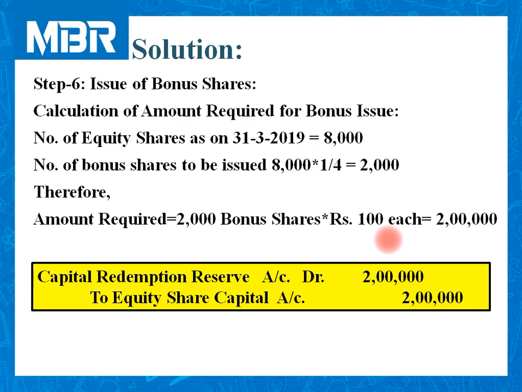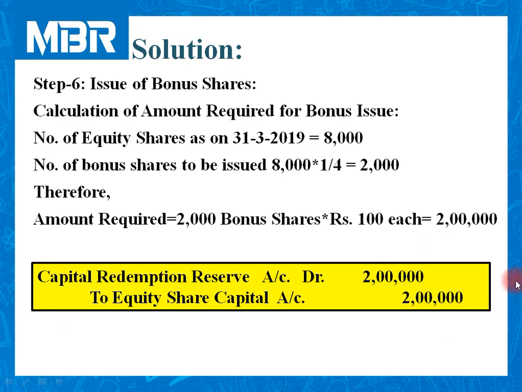So the journal entry for the bonus issue: capital redemption reserve account debited rupees 2 lakhs to equity share capital account 2 lakhs. It means out of the CRR of rupees 3,20,000 we have utilized rupees 2 lakhs, and these 2 lakhs were issued in the form of bonus equity shares to our existing shareholders.